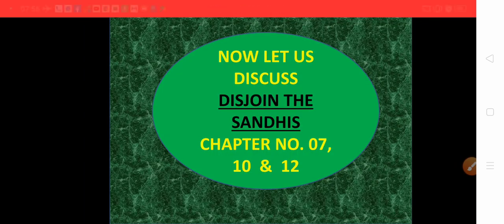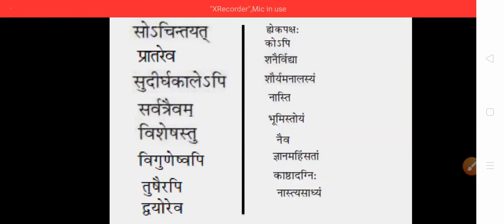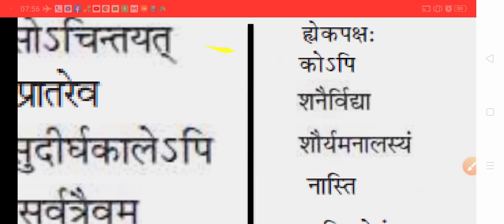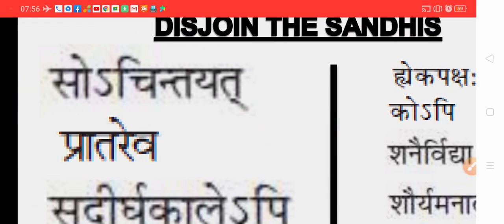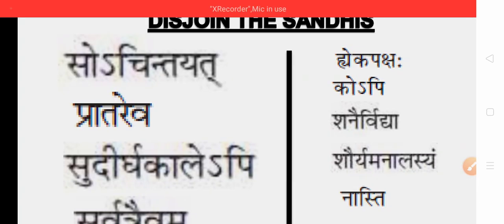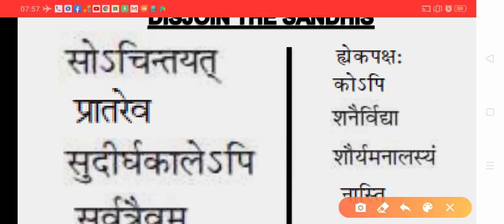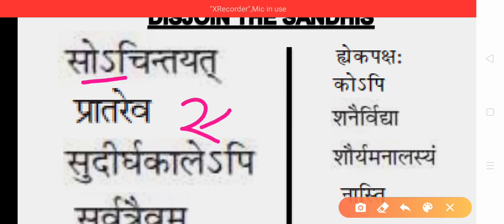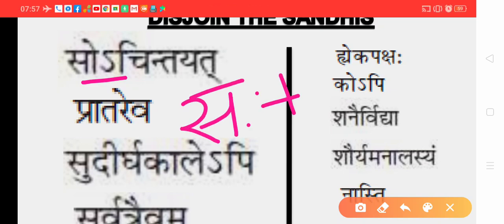Now we'll discuss some questions related to disjoint Sandhi from this chapter. So here you need to pay more attention. Now see, Sochintayat, OS, visarga. O will be cancelled. It will be replaced by Visarga. So the first word will be Saha plus Achintayat.